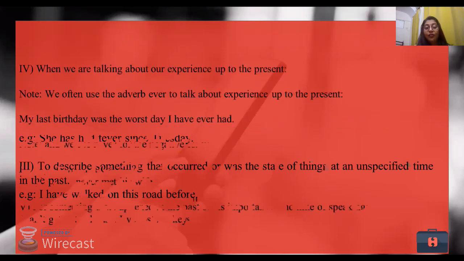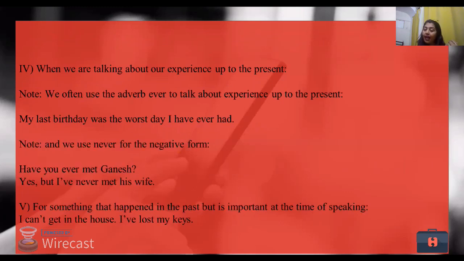Next instance, when we are talking about our experience, like I told you, when we are out for an interview, we use present perfect tense. So, I have done my graduation. So it's only then that I'm here. It's only then that I can interact with you people. So when we are talking about our experiences, this is the tense that we use.